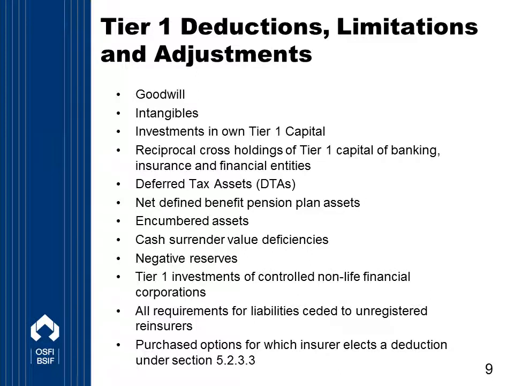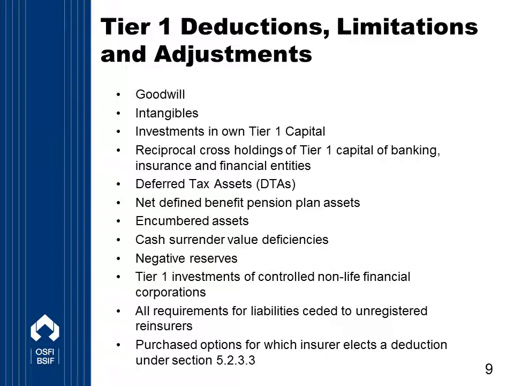Now we can look at deductions, limitations, and adjustments. So as to ensure that only very high quality elements are recognized in Tier 1 capital, the LICAT specifies a number of deductions, limitations, or adjustments from Tier 1 capital.